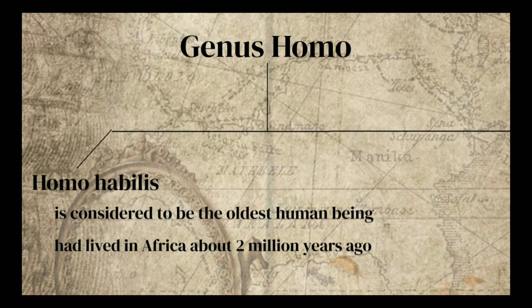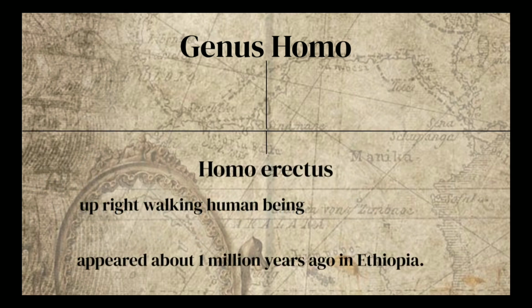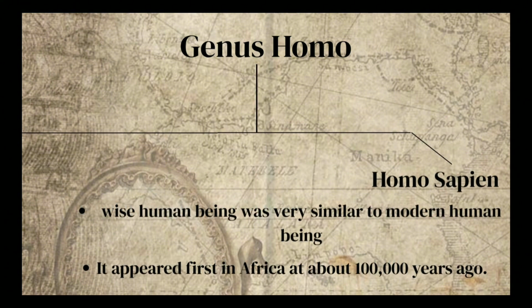When we move on to the genus Homo and the appearance of modern human beings, three different species belong to the genus Homo. The first one is the Homo habilis. Homo habilis, also known as handy human beings, are considered to be the oldest human beings, and these species had lived in Africa for about 2 million years. Then we have the Homo erectus, or the upright walking human beings. These appeared about 1 million years ago in Ethiopia.